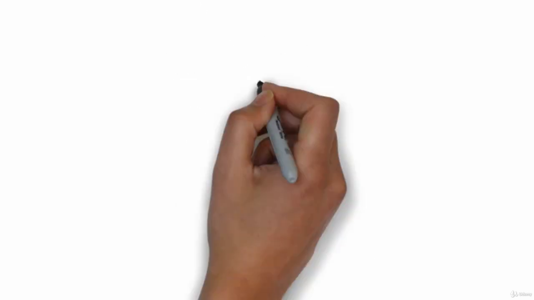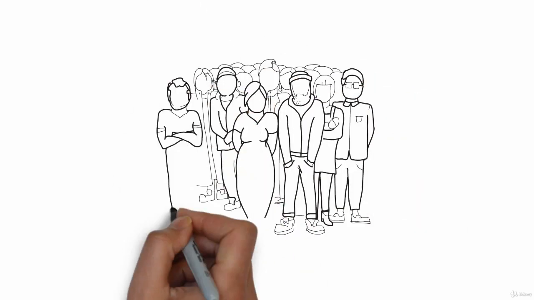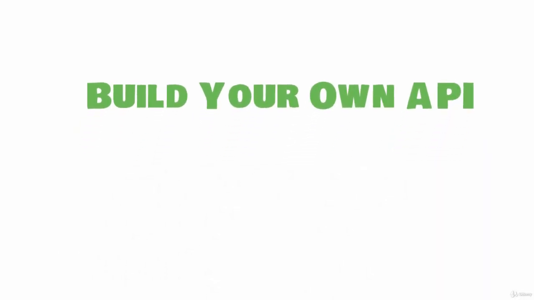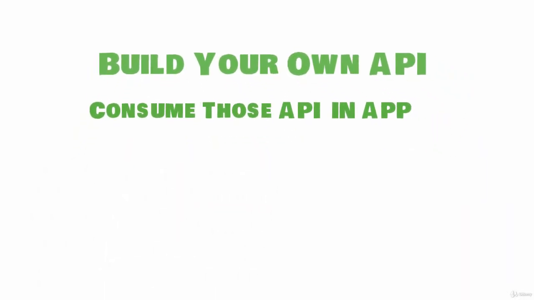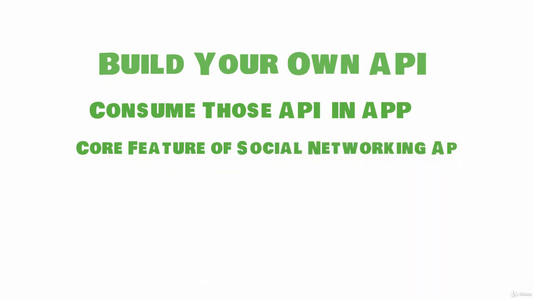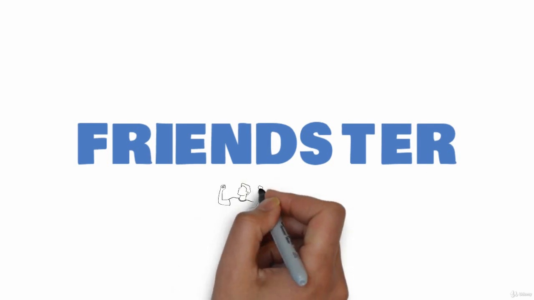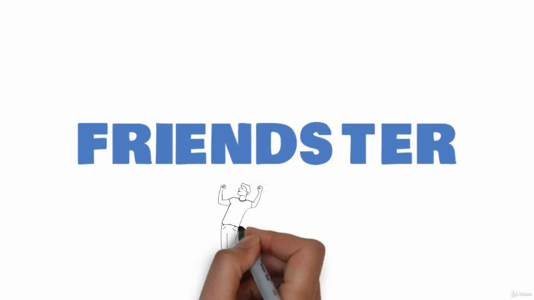Here we are going to cover a wide range of aspects for developing a social networking application. In this course you will learn how to build your own API for your app, consume those APIs, and core features of a social networking application. We're going to build a social networking application called Friendster, and by the end of this course you will have your own social networking app and all the concepts needed to build your next startup social app.